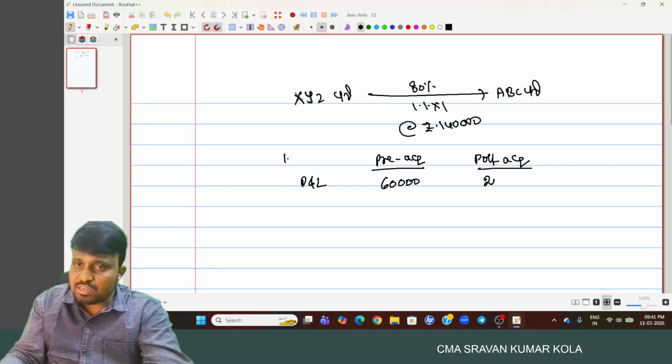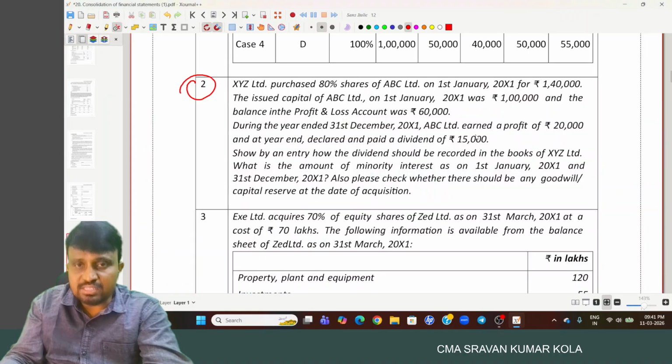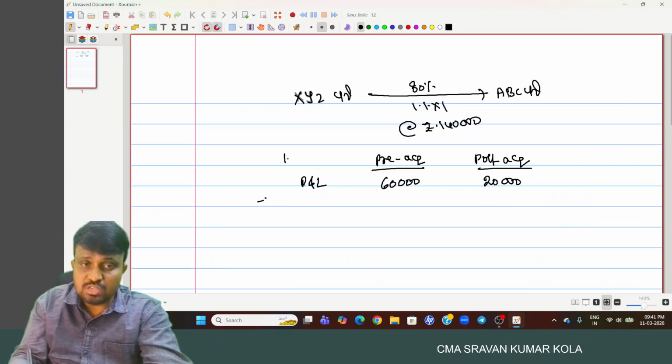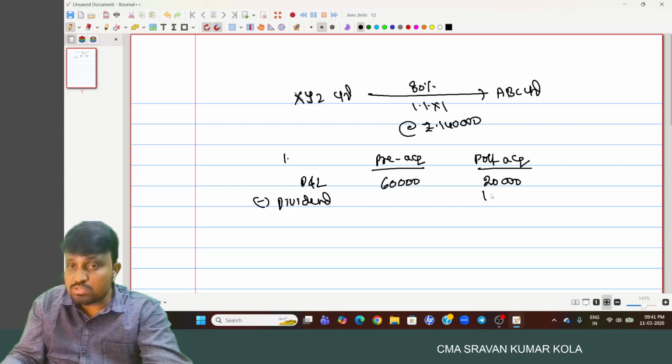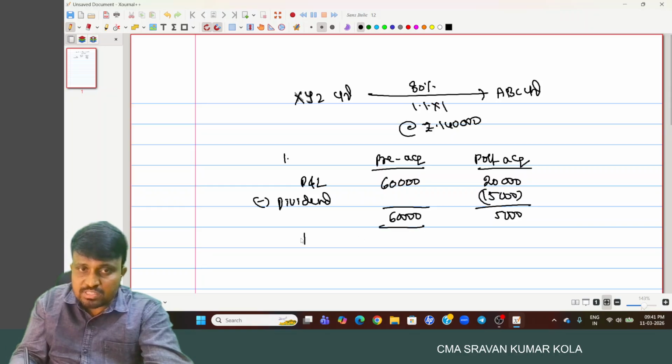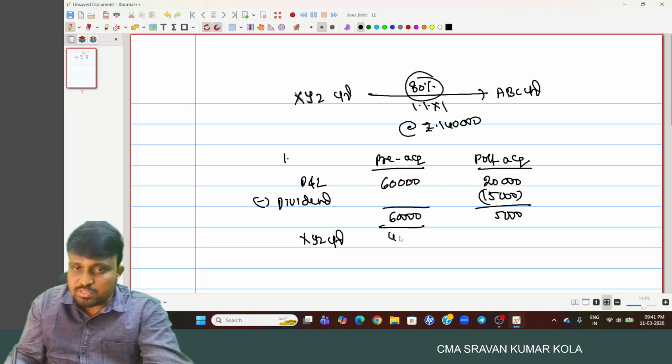60,000. And the remaining, coming to the current year, they earned a profit of 20,000. So that is covered under post. And they announced the dividend. And the dividend announced out of the post-acquisition period profits, clearly mentioned, is 5,000, and pre-acquisition period profit 60. And what is the XYZ Limited share? 80%. 80% means 48,000 and minority interest 12,000.